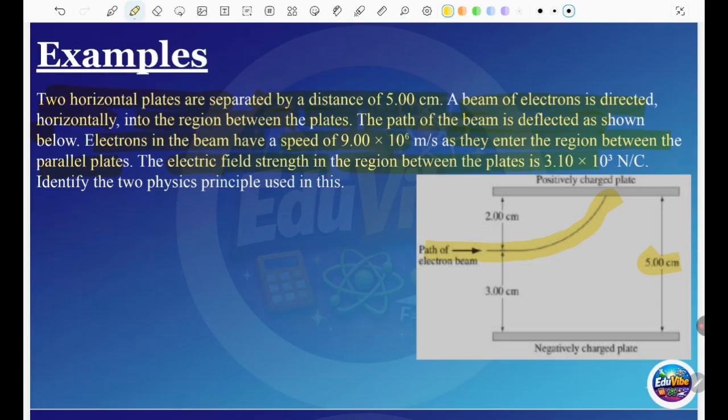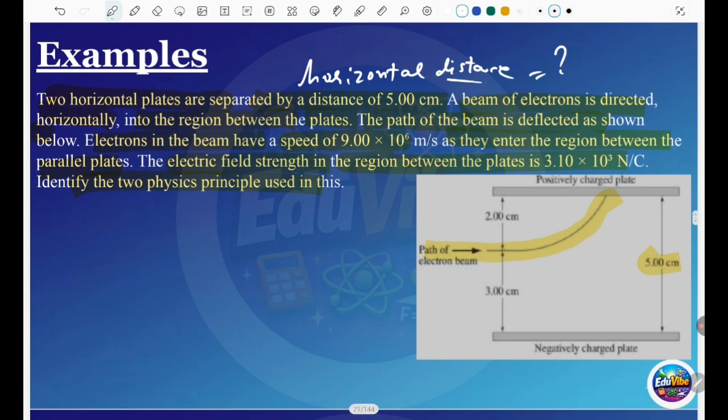The electric field strength between the parallel plates is 3.10 times 10 to the 3 newtons per coulomb. We have to identify the two physical principles used, and we also have to find the horizontal distance between the parallel plates.